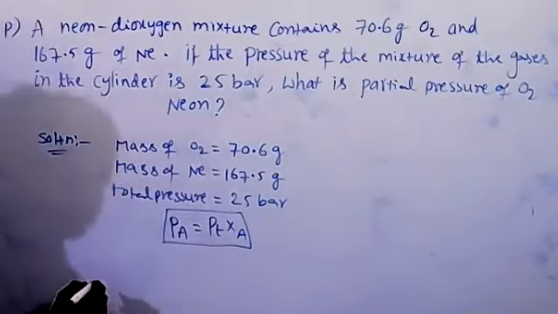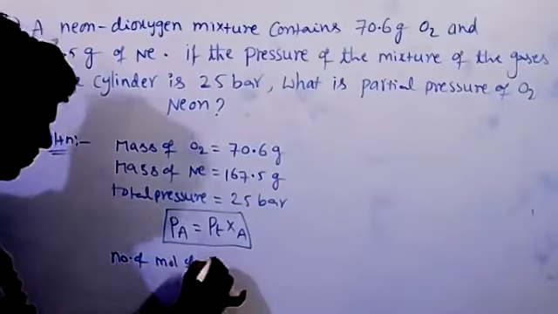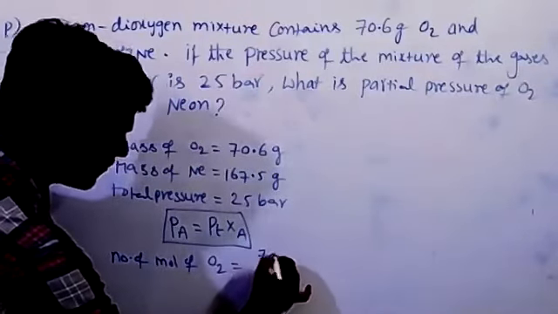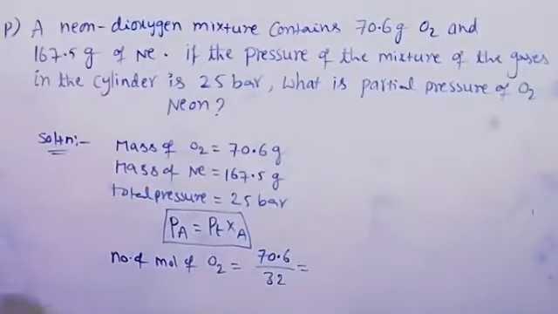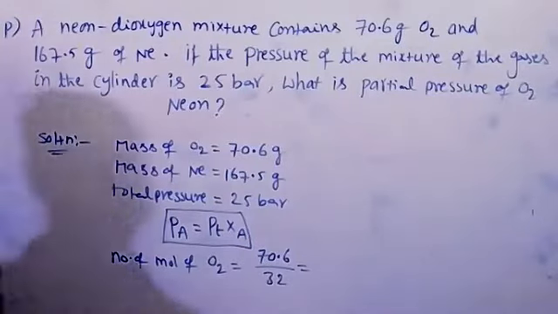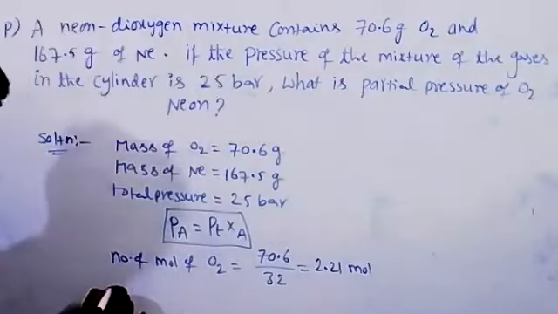Okay, first the number of moles of oxygen. Mass 70.6 divided by the dioxygen molar mass, which is 32. So its value is 2.21 mole. Now the number of moles of neon.